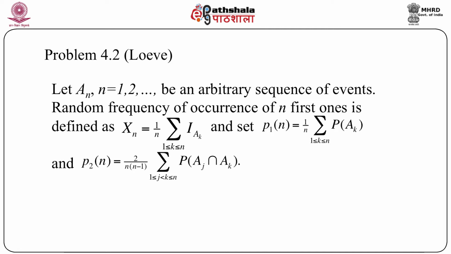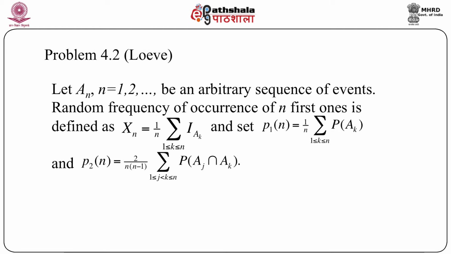If Ak occurs, then the indicator of Ak will take the value 1, and if Ak doesn't occur, this indicator will take 0. So the sum over all such indicators will give us the occurrences, that means how many times A1, A2 and so on occur out of the n events, and the proportion of this is defined as the relative frequency of occurrence in the first n events.